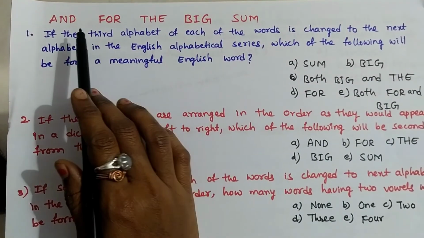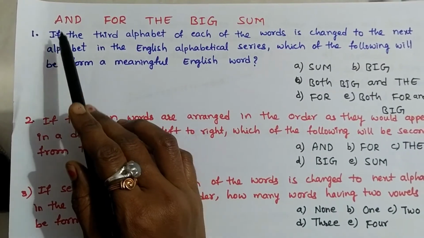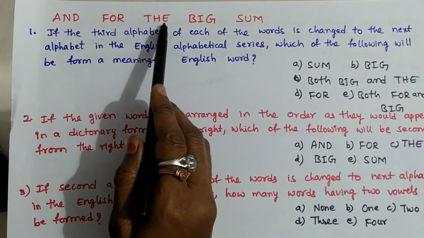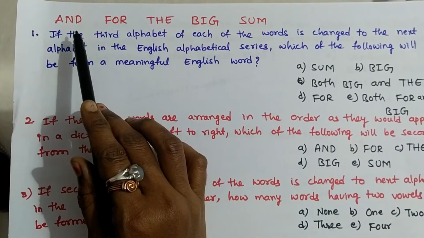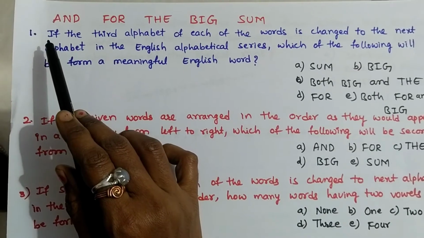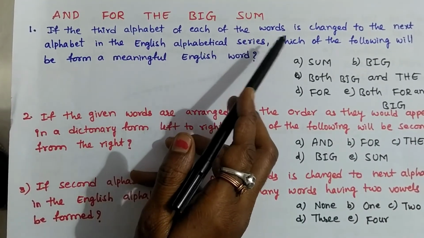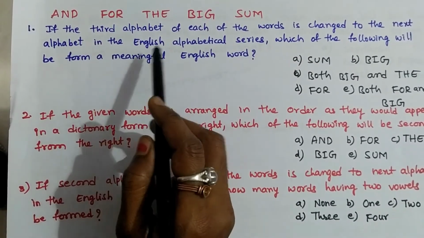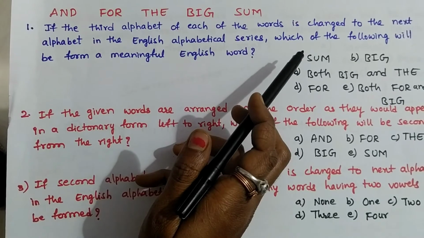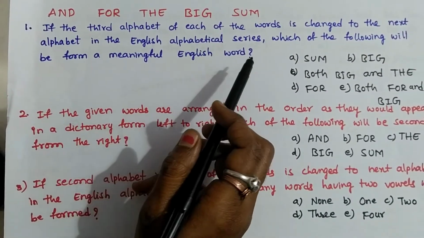Coming to the next arrangement, these are the words arranged in the alphabet series, and for the big sum, these are the meaningful words arrangement. Look at the questions. If the third alphabet of each of the words is changed to the next alphabet in the English alphabetical series, which of the following will form a meaningful English word?